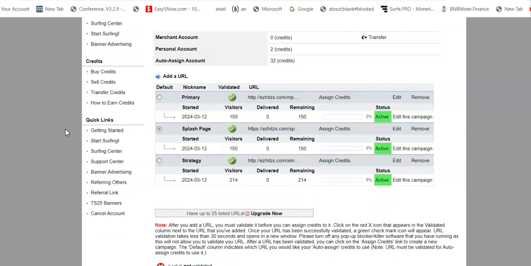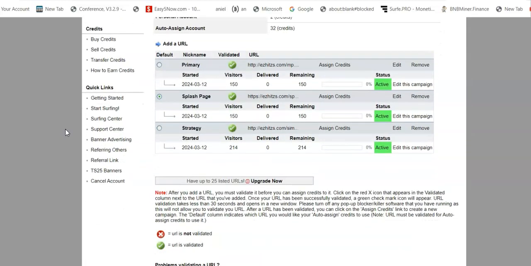If you do it exactly the way I showed, it will serve you very, very well, especially once you start getting Easy Hits referrals of your own. If you have any questions, you can go ahead and leave them down below, and I'll be more than happy to answer those questions for you as quickly as possible, at least to the best of my knowledge.